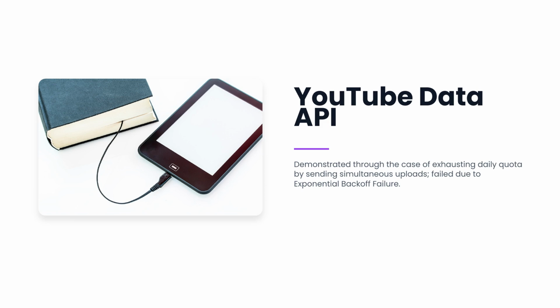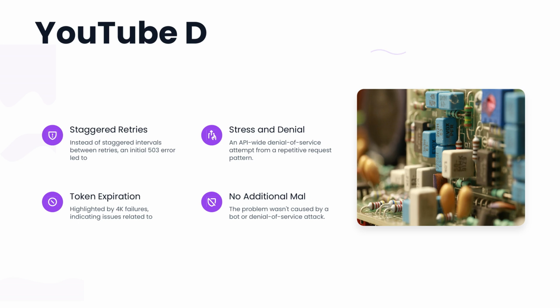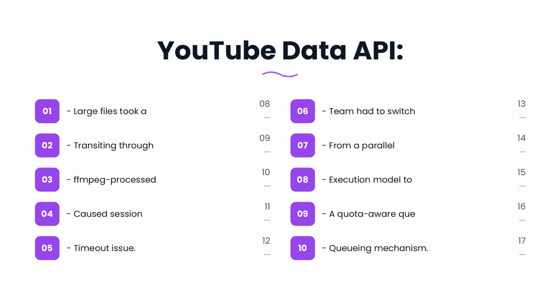The subsequent failure was an exponential backoff failure. Instead of a staggered, widening interval between retries, their bot spammed requests after the initial 503 error, which the API interprets as a denial-of-service attempt, prolonging the lockout. Finally, the 4,000 failures highlight a token expiration race condition. Because these large files take longer to transit through ffmpeg processed containers, the session timeout occurred before the final byte was acknowledged. The team had to pivot from a parallel execution model to a quota-aware queuing mechanism.